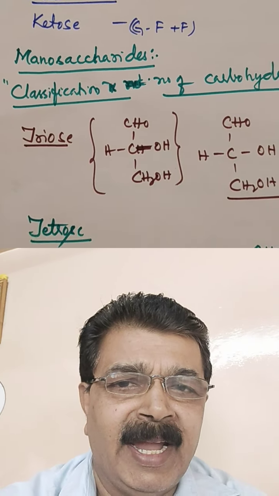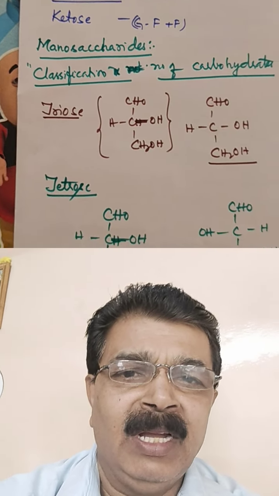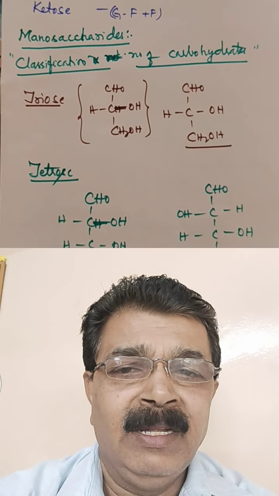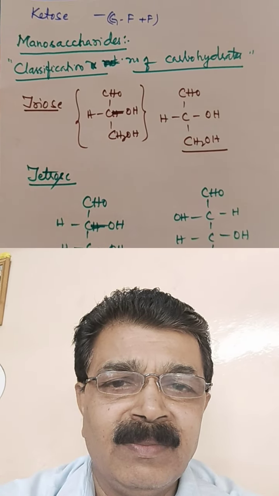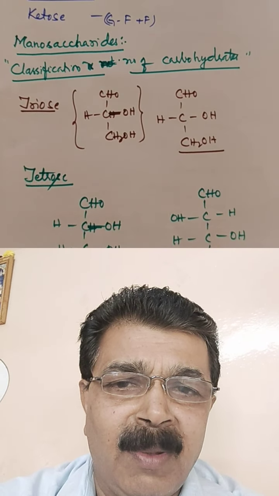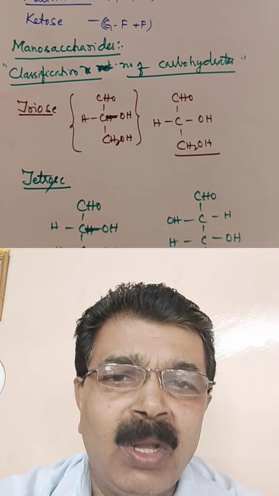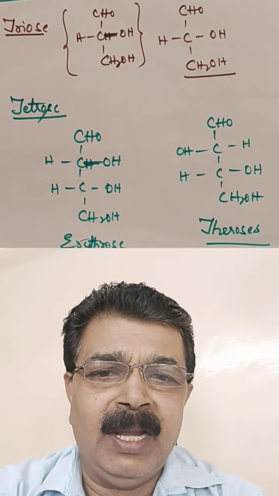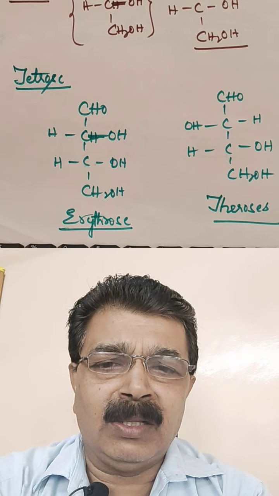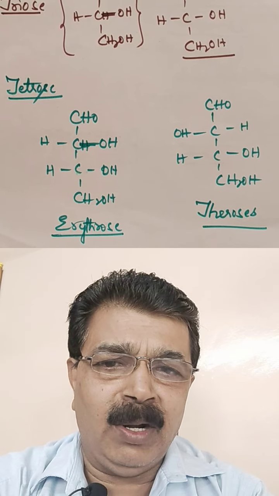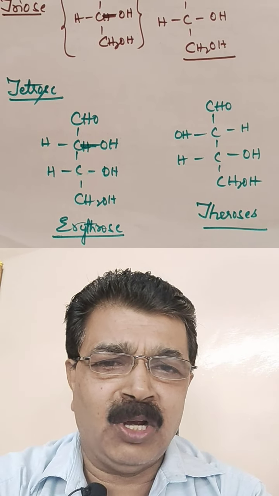Then monosaccharides. We classify the monosaccharides on the number of carbon atoms. The first one is the triose. The number of carbon atoms is 3, with one aldehyde group and alcohol groups. The same type is tetrose. In tetrose, the number of carbon atoms is 4, with one aldehyde group, one alcohol group, and OH groups attached.